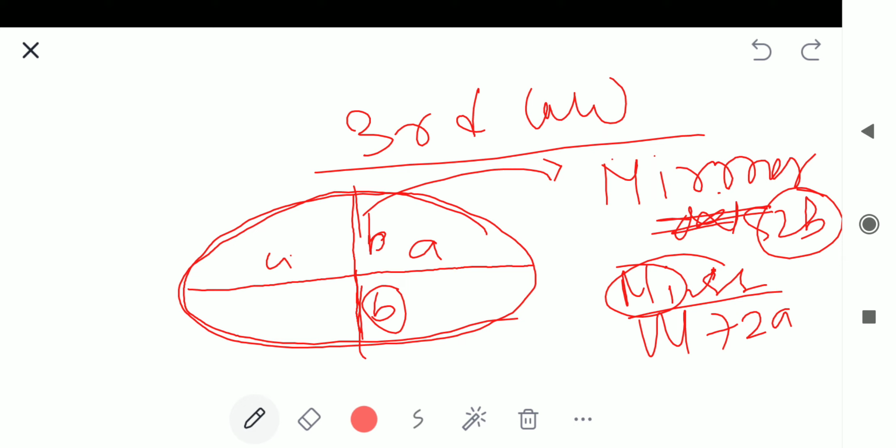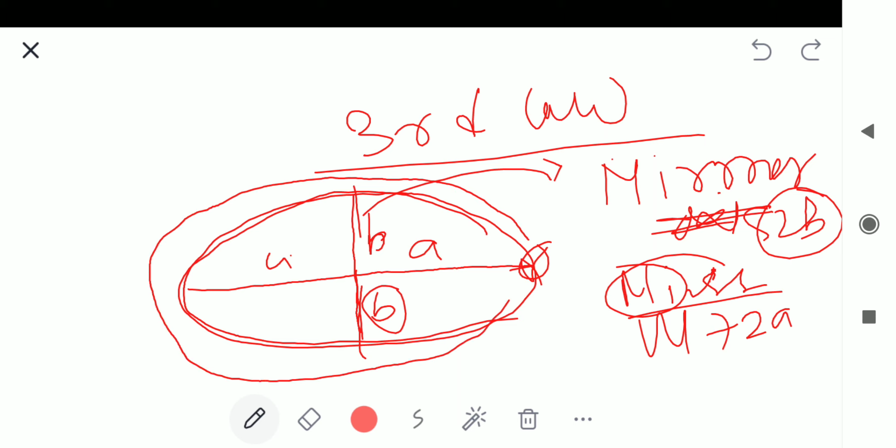Kepler's third law states something about the square of the time period.